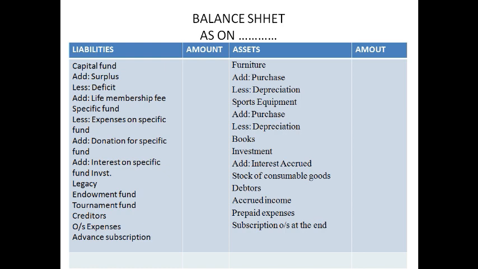On the asset side, you find furniture, any purchase made during the year added. If any depreciation charged, it will be subtracted. So the preparation of balance sheet is the same as what is already done previously. So we are following the permanency method of preparing the balance sheet here. So look at it carefully, learn thoroughly. All the three formats and the details so far given to you should be memorized, should be learned thoroughly. Repeat the video again and again so that you will be able to remember things clearly.